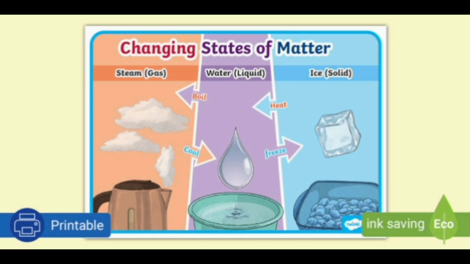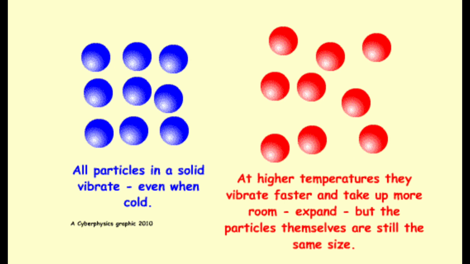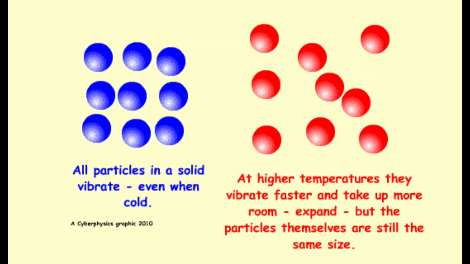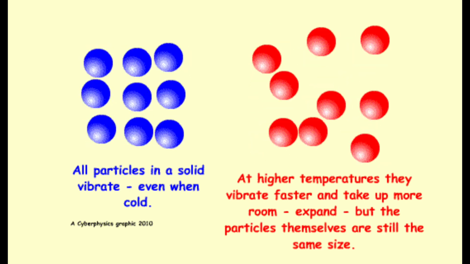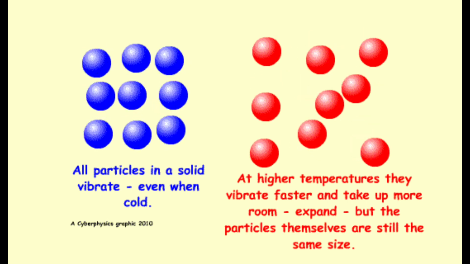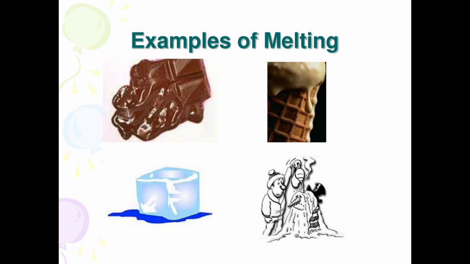When increasing the temperature of a solid, the kinetic energy of the particles increases. Due to this increase in kinetic energy, the particles start vibrating at a greater speed. The energy supplied by the heat overcomes the forces of attraction between the particles. The particles then leave their fixed positions and start moving freely. Here a stage is reached where the solid melts and is converted to a liquid. The change from solid state to liquid state is called fusion or melting.